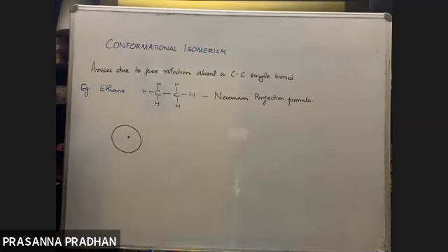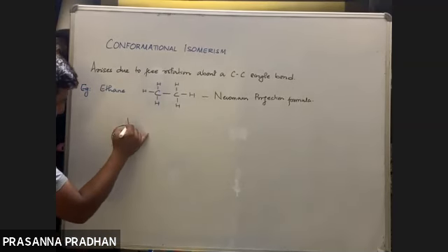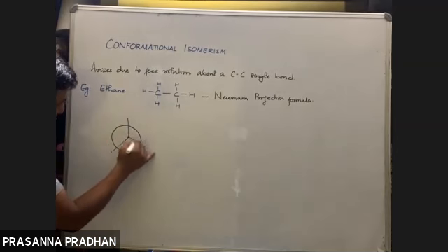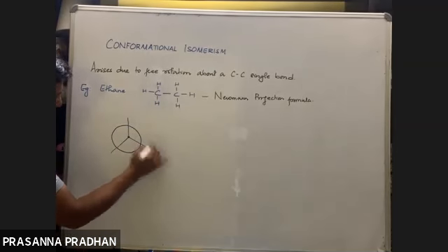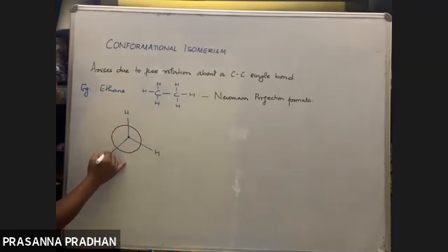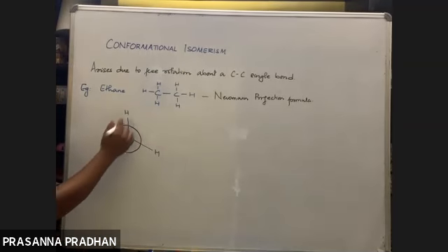So one possibility is that this represents the three hydrogen atoms of this carbon atom. This is hydrogen, this is hydrogen, this is hydrogen. So this is the back carbon atom.